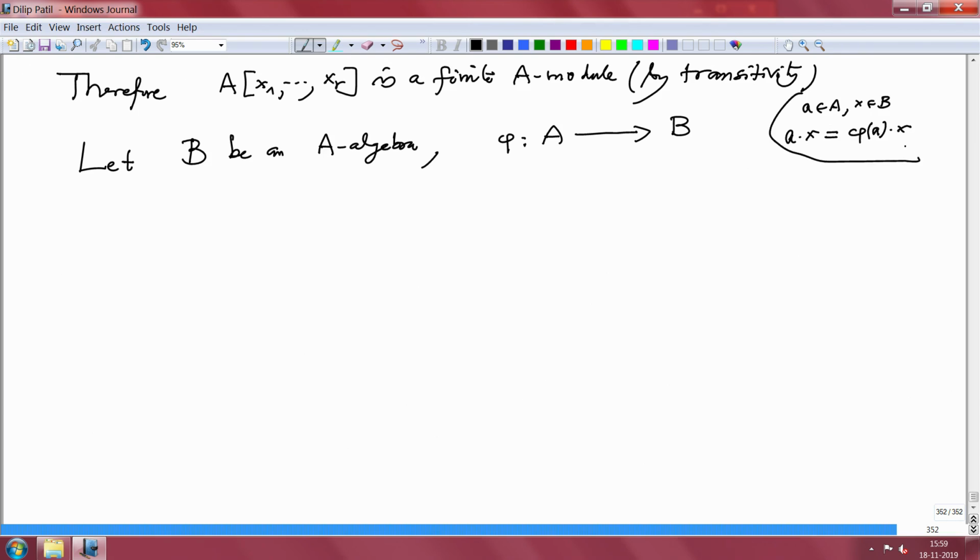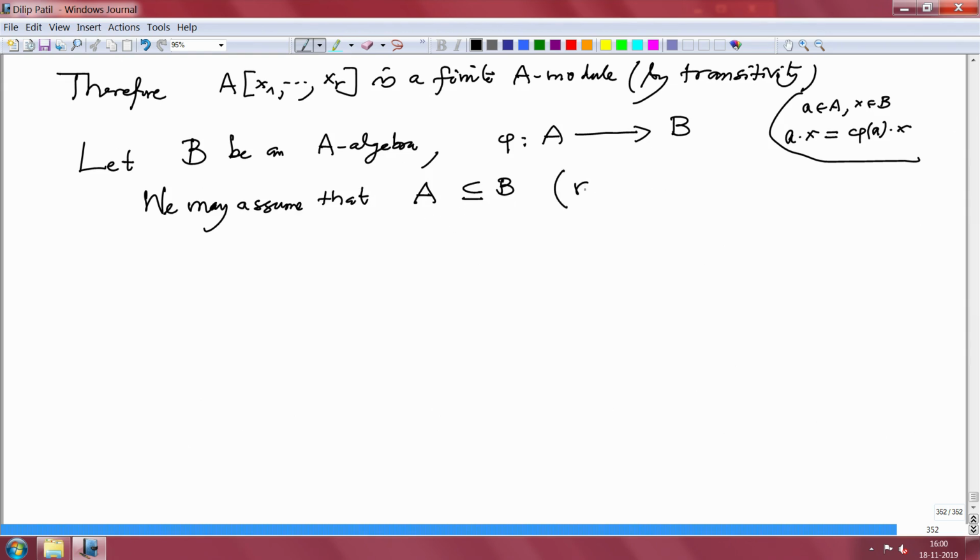So we may assume that this is actually a subring. In general, we may assume that A is a subring of B, and the inclusion homomorphism is the structure homomorphism.